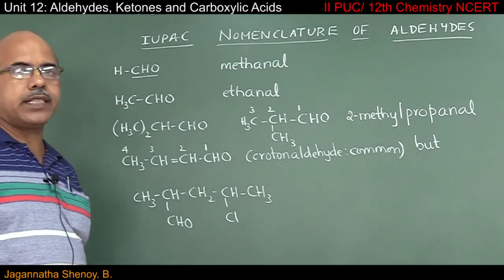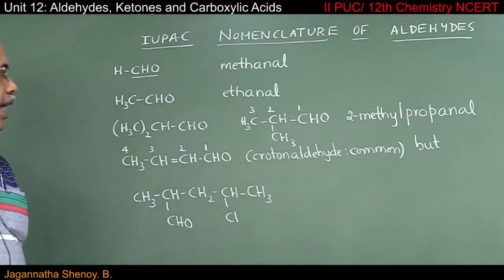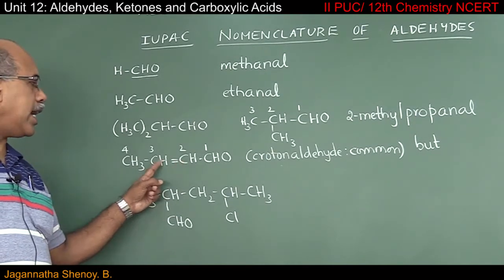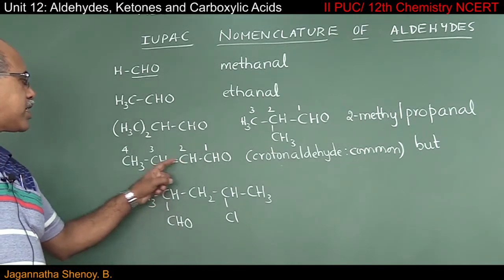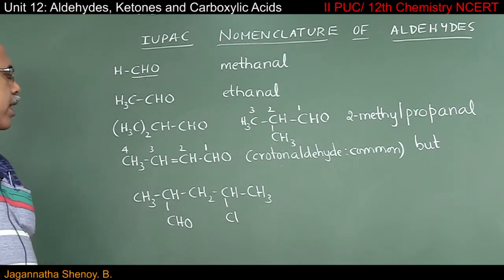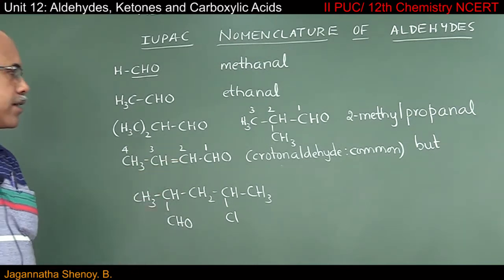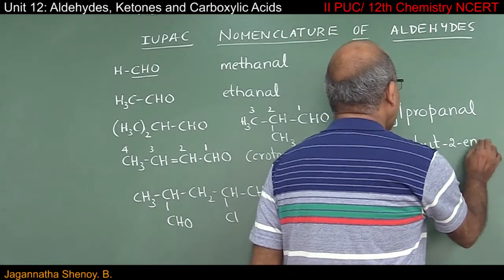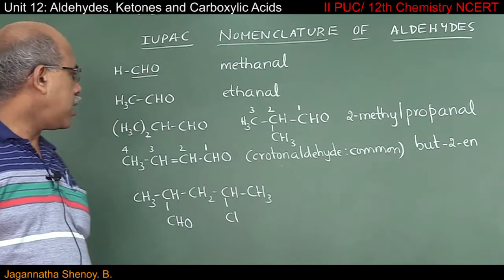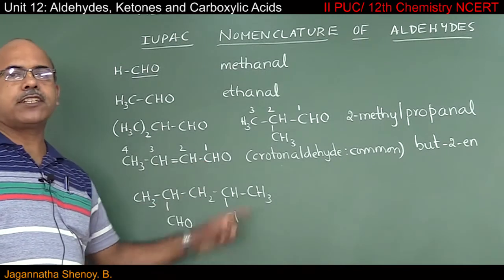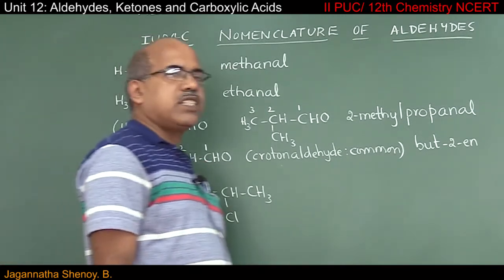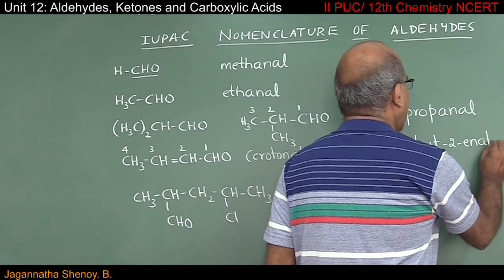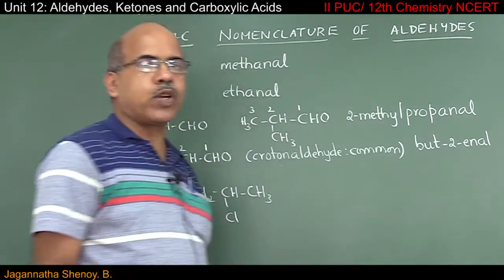and we shall check the nature of carbon-carbon linkages. You can make out that in between the 2nd and 3rd carbon atom, we have C double bond C. That is why the primary suffix is nothing but but-ene, and you have the principal functional group, which is OH. That is why the secondary suffix must be 1-ol, or if you do not write 1 also, it is fine.